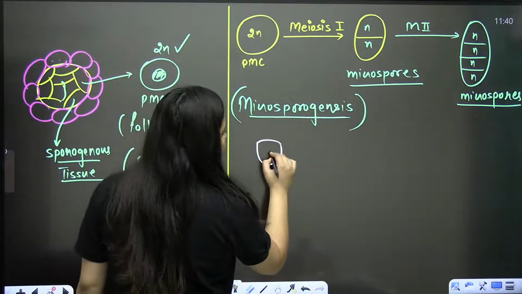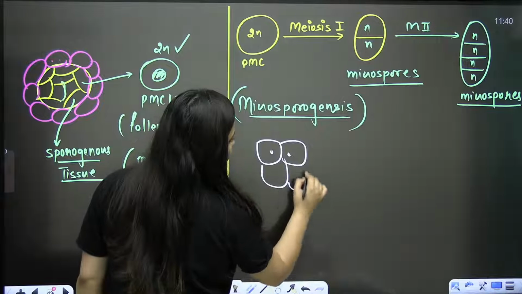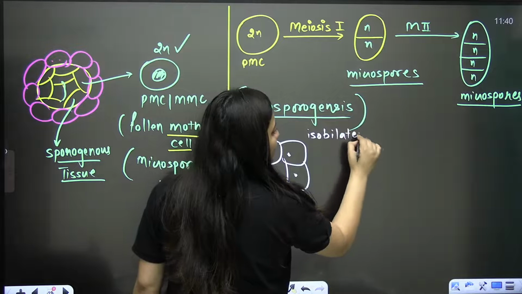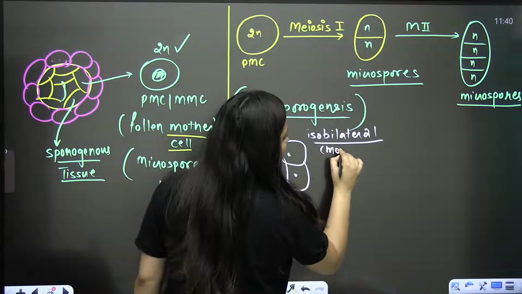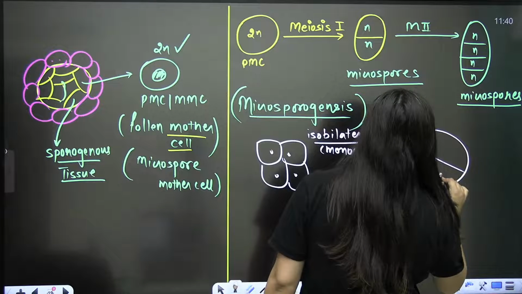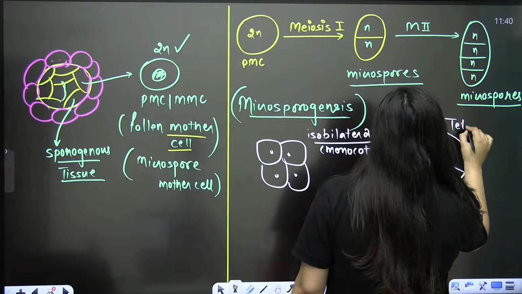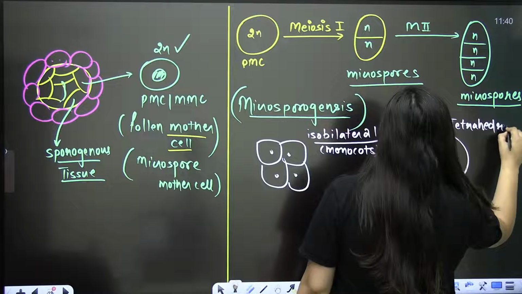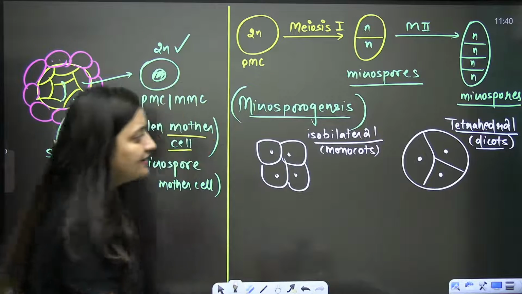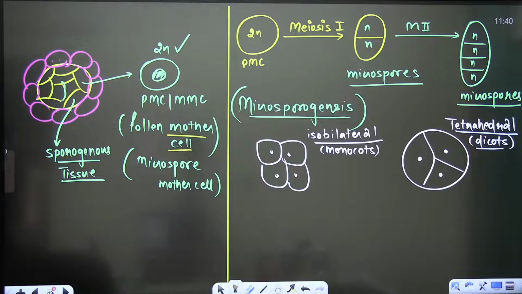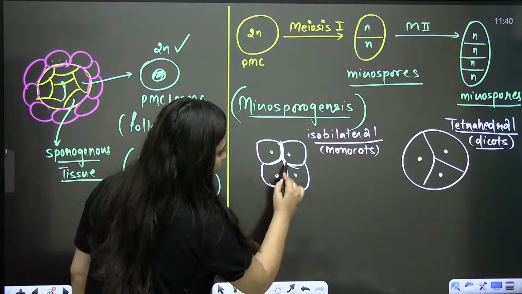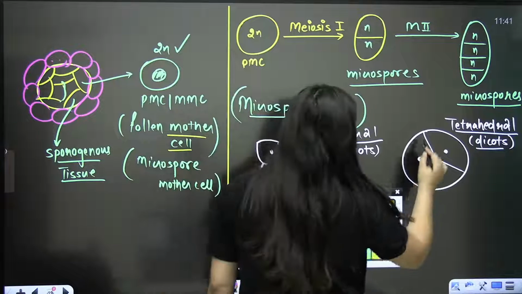And these microspores can be arranged differently. If they are arranged like this, it is an isobilateral arrangement, and it is very common in the case of monocots. They can also be arranged like this, in a tetrahedral arrangement, which is very common in the case of dicots. Clear? Initially these microspores are all joined together. They are not separated initially.